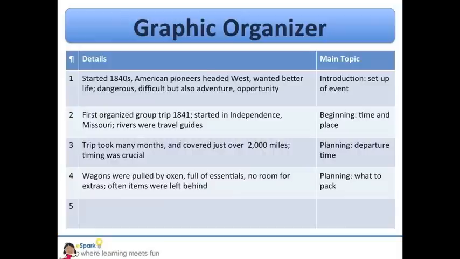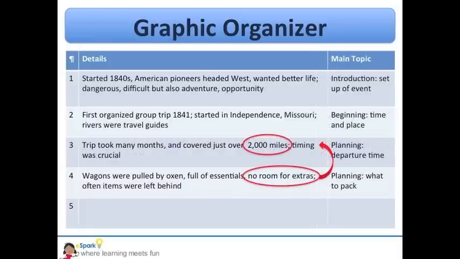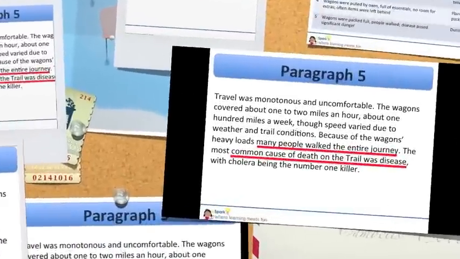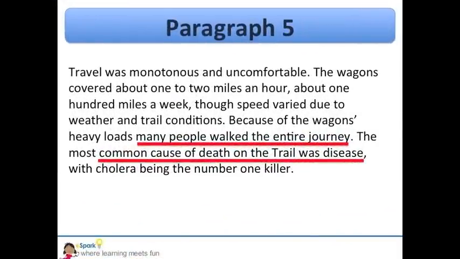So the people traveled 2,000 miles in covered wagons with only the bare essentials. That sounds like a very difficult trip to make. So far, by glancing at our notes, we can tell that planning was an important part of this journey. Here's the last paragraph. Pause the video so you can read it and jot down the key details. Press play when you are done to see if we picked the same ones. Are these the details that you picked?